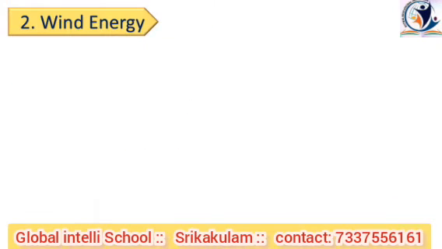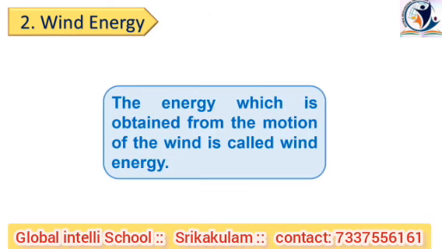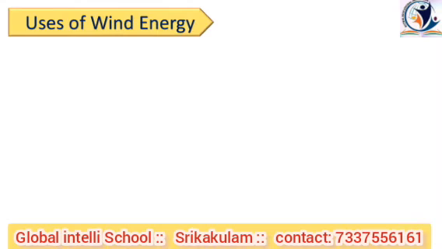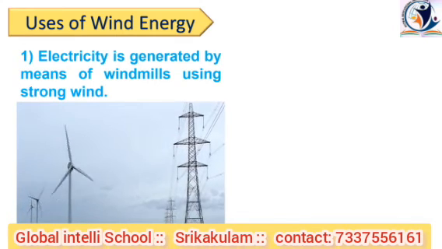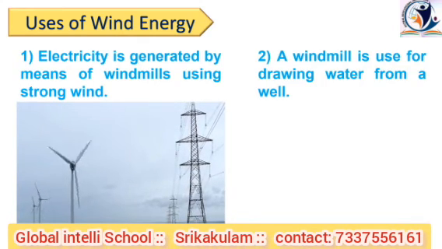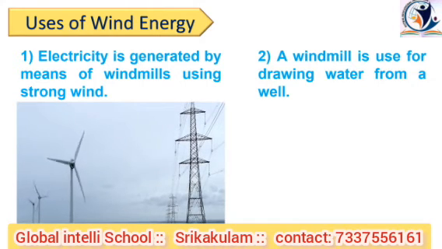Let's see the second renewable source of energy, which is wind energy. Before all else, we will see what is wind energy. The energy which is obtained from the motion of the wind is called wind energy. Now we will see the uses of wind energy. Electricity is generated by means of windmills using strong wind. A windmill is also used for drawing water from a well. These are some of the uses of wind energy.